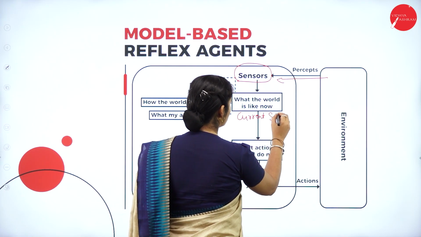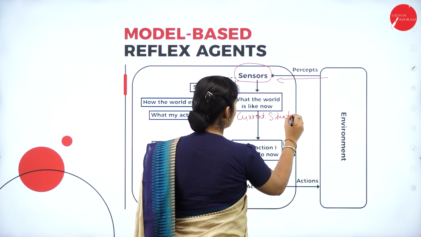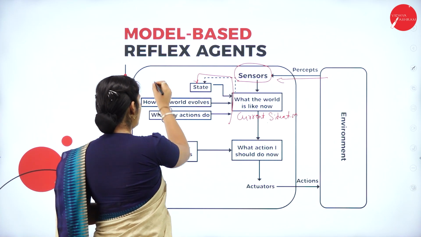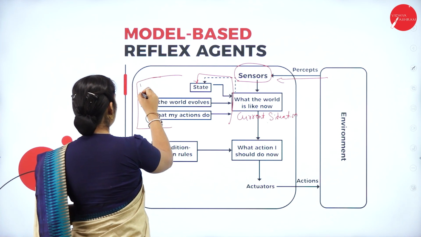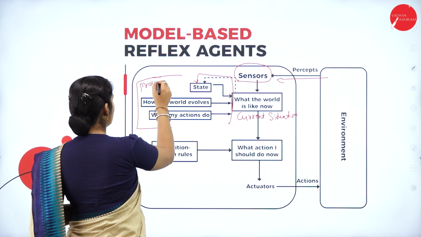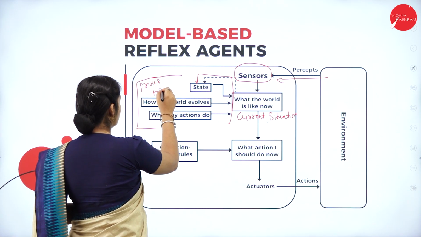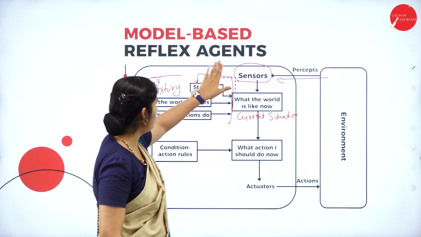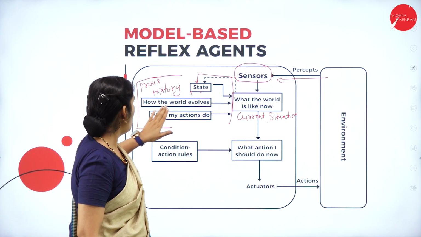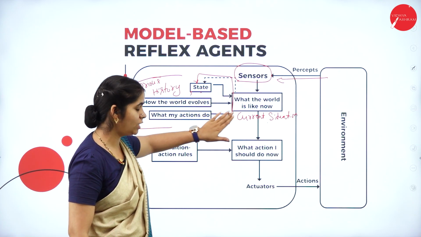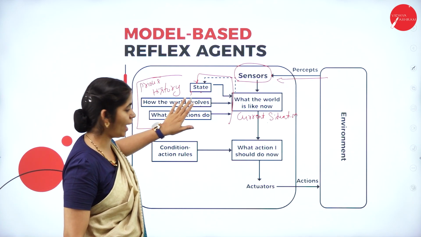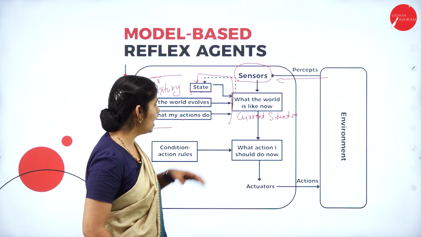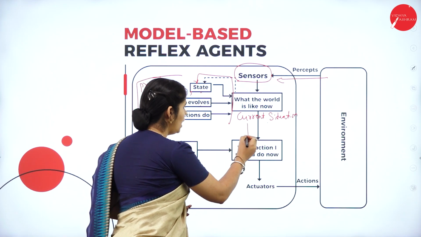This current situation is compared with the previous history, the previous state: how the world evolved for this particular situation previously and what action was taken.